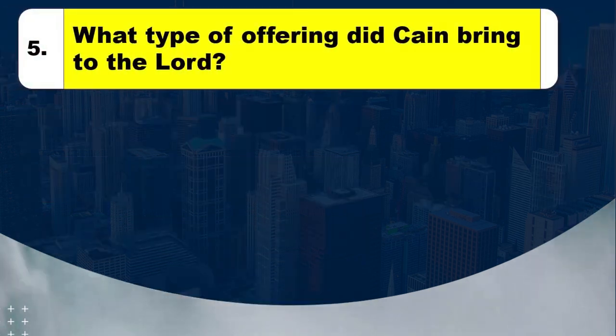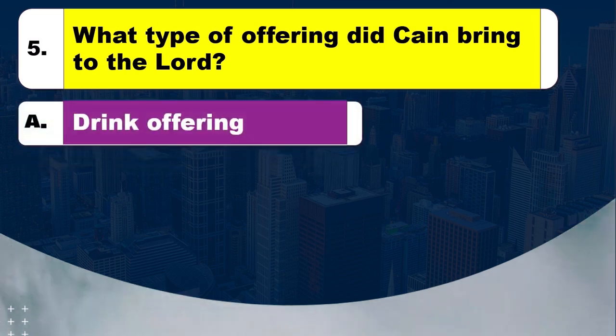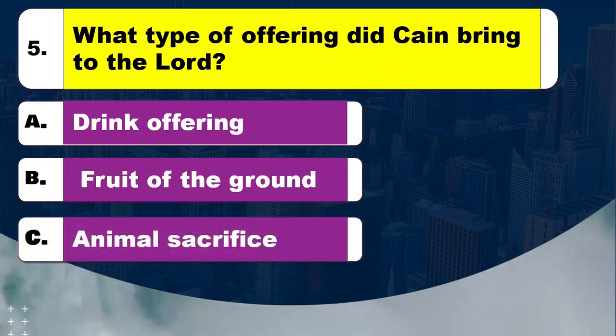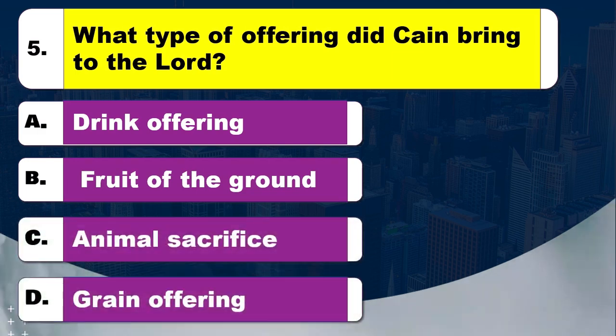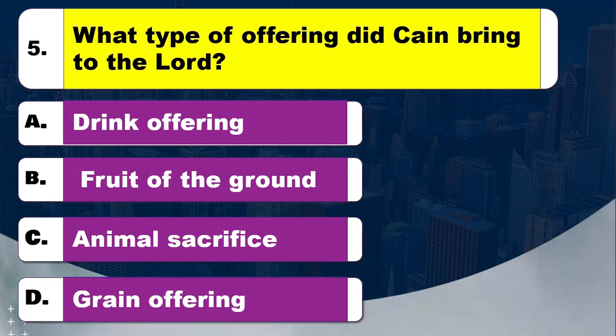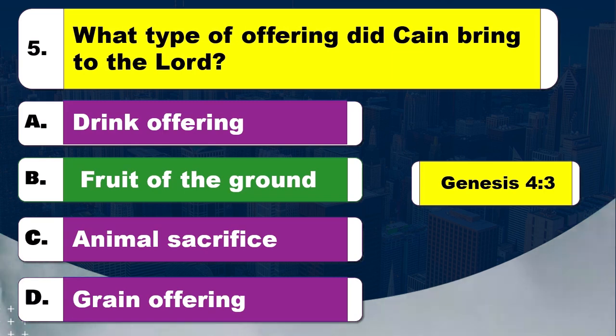Question 5. What type of offering did Cain bring to the Lord? Option A, drink offering. Option B, fruit of the ground. Option C, animal sacrifice. Option D, grain offering. Time to think. The right answer is option B, fruit of the ground. The Bible reference is Genesis, chapter 4 verse 3.